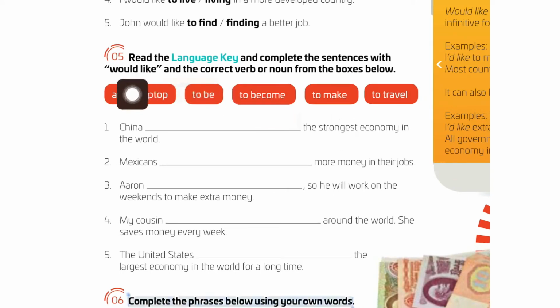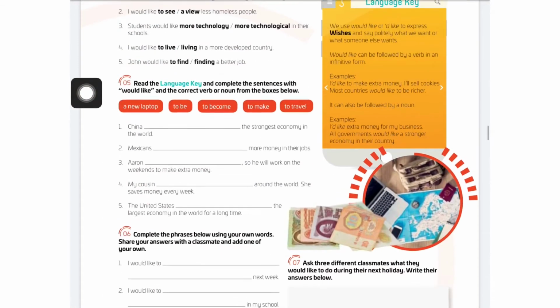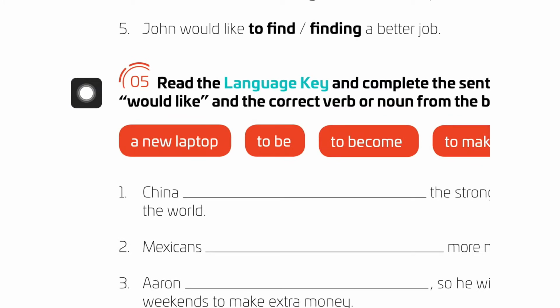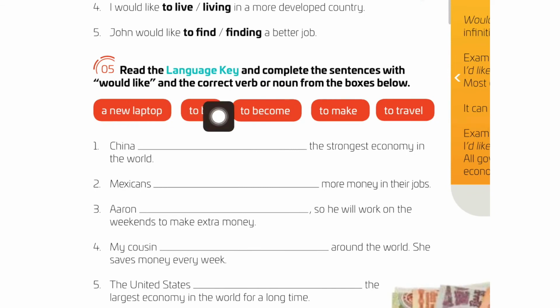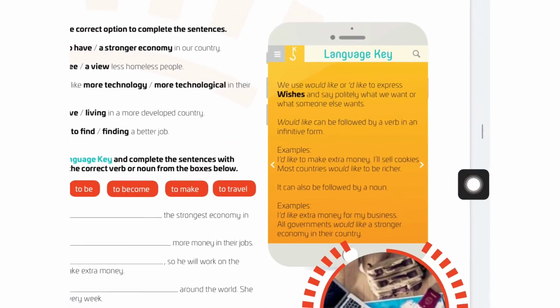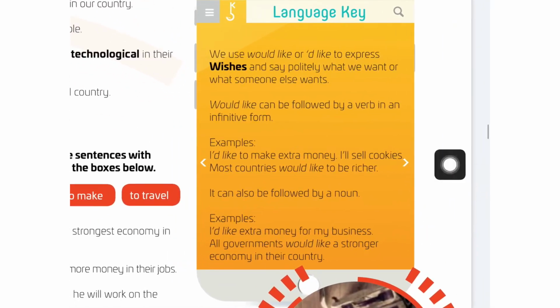Remember that this modal verb means that it is going to be like an imaginary situation. Yes? Like probably you do or probably you don't. And use the correct verb or noun from the boxes below. So we are going to have these 5 red boxes, and we are going to add would to each one of the sentences or expressions, and complete these 5 sentences. Yes. So remember that the language key is a strategy of speaking.